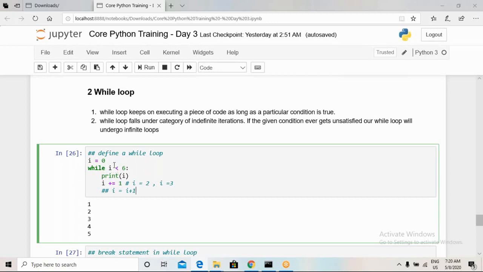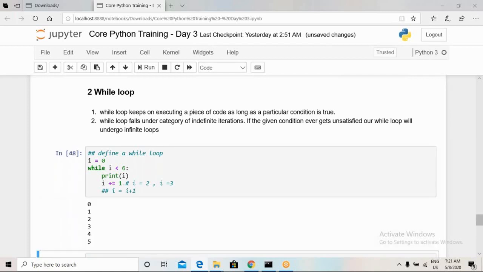It will check whether the value of i is less than 6 or not, then print the value of i, then again increase the value. This will continue until the value of i is equal to 6. Whenever the value of i is equal to 6, this condition will become false, and that's why this loop will end.